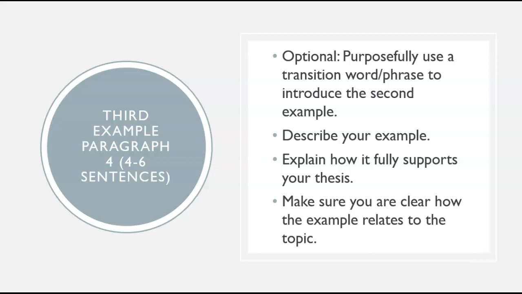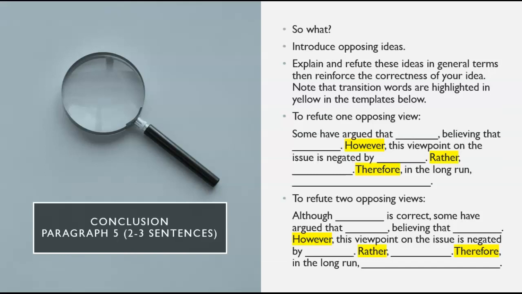As with our other example paragraphs, you'll describe the example and use most of the paragraph to show how it connects to your thesis. With all of these example paragraphs, make sure that you're clearly articulating how this example connects to your topic. Now that we've looked at example paragraphs, let's take a look at the conclusion.